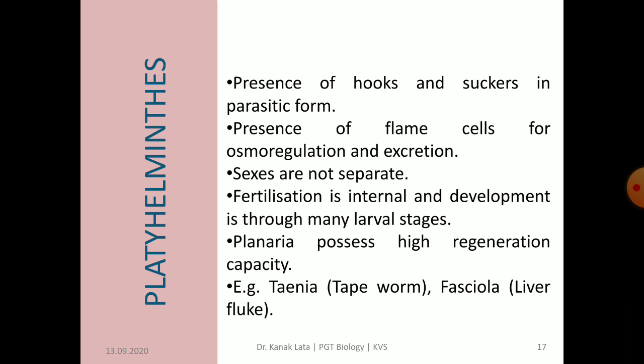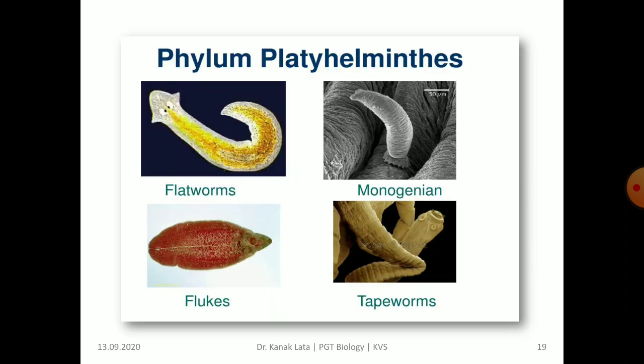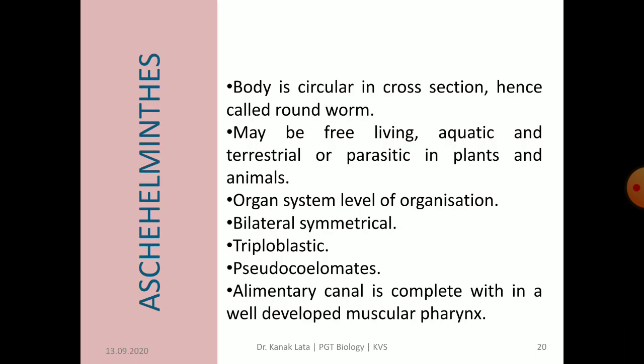The sexes are mostly united, meaning not separate, but encourage cross fertilization. Fertilization is internal with indirect development as it includes a larval stage. Asexual reproduction by regeneration occurs in some forms like planaria, which show a high degree of regeneration. Common examples are Taenia, that is tapeworm, and Fasciola, that is liver fluke. You may observe planaria, Fasciola and Taenia in the given figure. Here you may see other members of phylum Platyhelminthes.